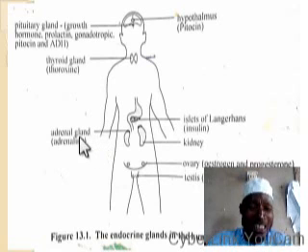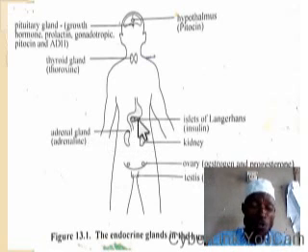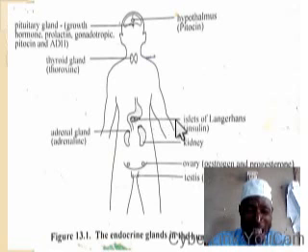Then this adrenal gland is found at the top of the kidney. This islet of Langerhans is found behind and below the stomach. This is stomach. This is islet of Langerhans or pancreas. It is found below and behind the stomach. This adrenal gland is found at the top of the kidney.